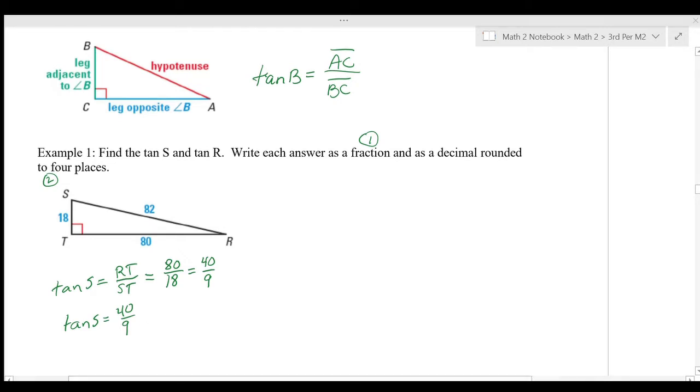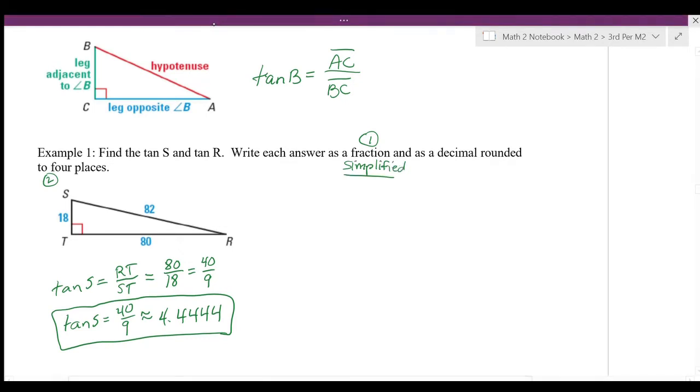I'm going to open up my calculator and do 40 divided by 9, and I get 4.4444 repeating. It tells me to round to 4 decimal places, so I'm going to write my answer as 4.4444. And there is my tangent of S, written as a simplified fraction, and as a decimal rounded to 4 places. Always simplify your fraction.